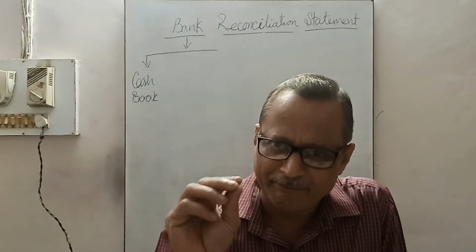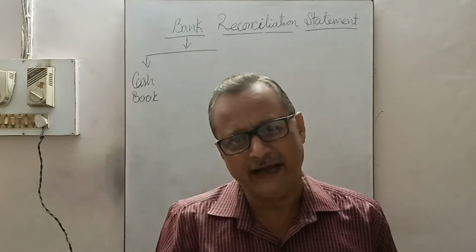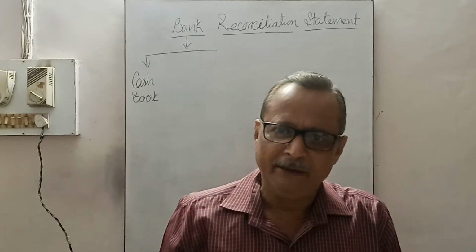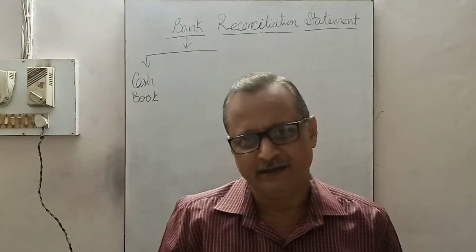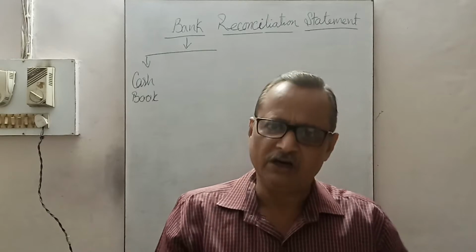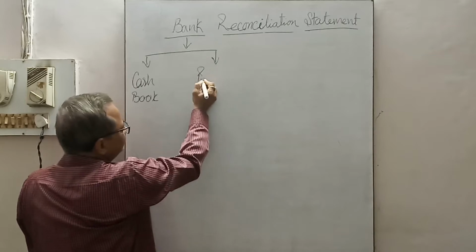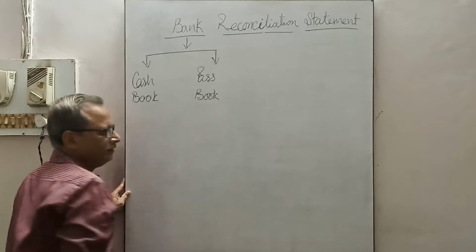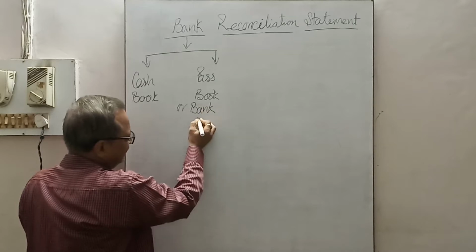The copy of the banker's record of the customer's account is usually known as passbook or bank statement, which is periodically given to the customers to check whether all transactions are recorded properly at both places or not. So bank here means passbook or bank statement.